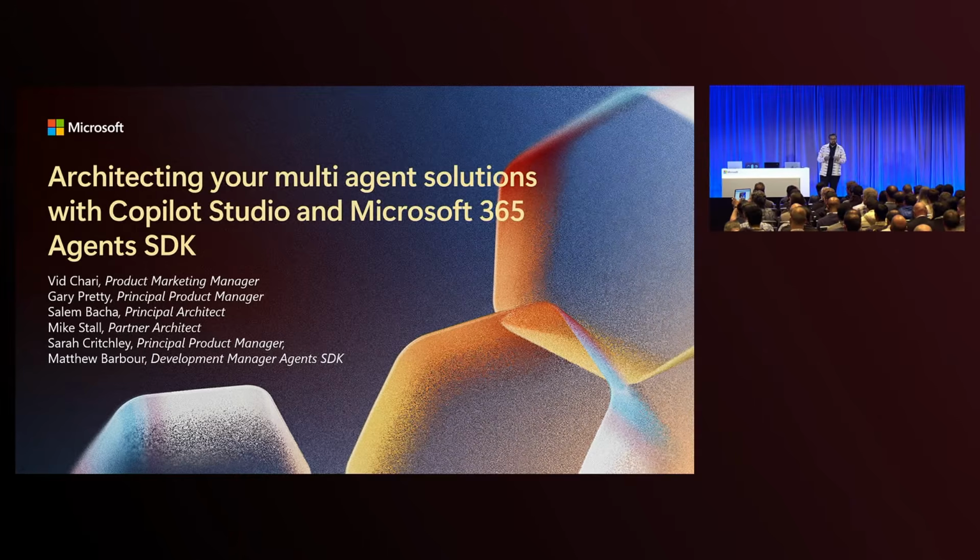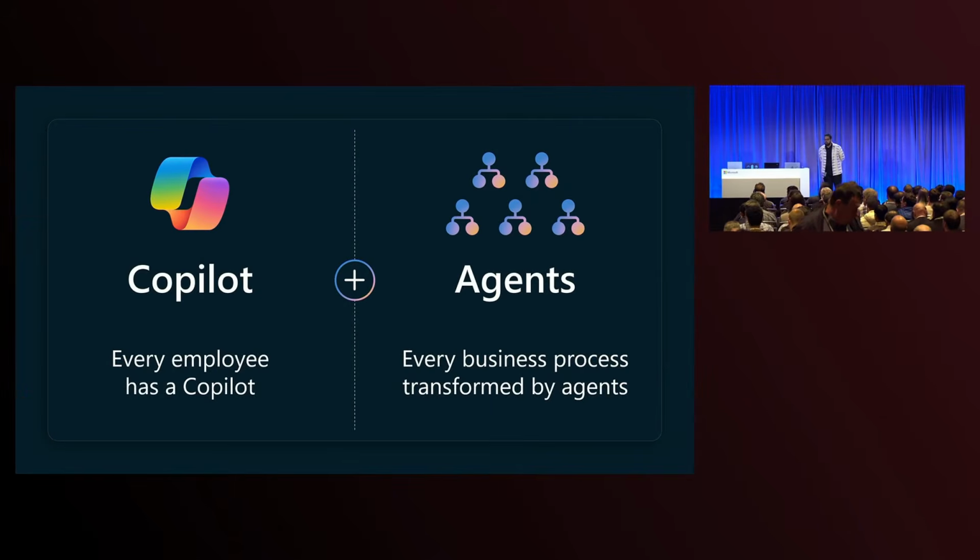But before we do that, let's spend a few moments talking about how we think about agents from all of these building tools. You've heard a lot about Copilot and agents in the last couple of days, and I've heard some of you folks say, I've not understood the distinction between what Copilot is and what agents are. What we believe is that every employee will have a Copilot. Copilot works for you as your personal assistant. It's grounded on your own information from your emails, from your chats, from your meetings and documents. So think of Copilot as being aligned to an individual, an employee.